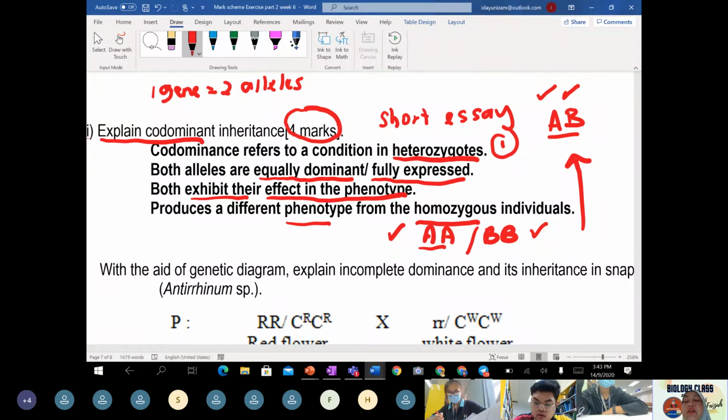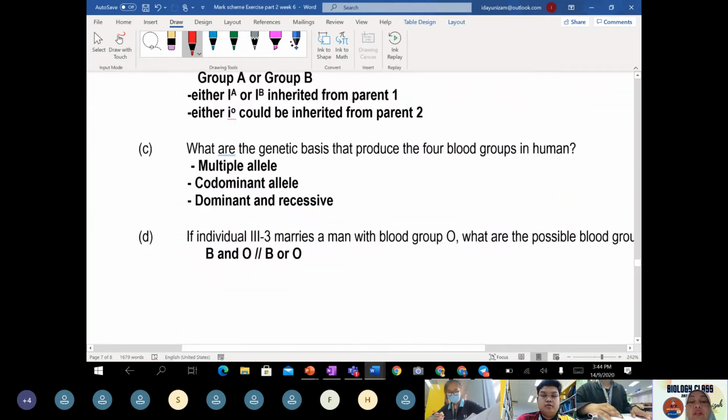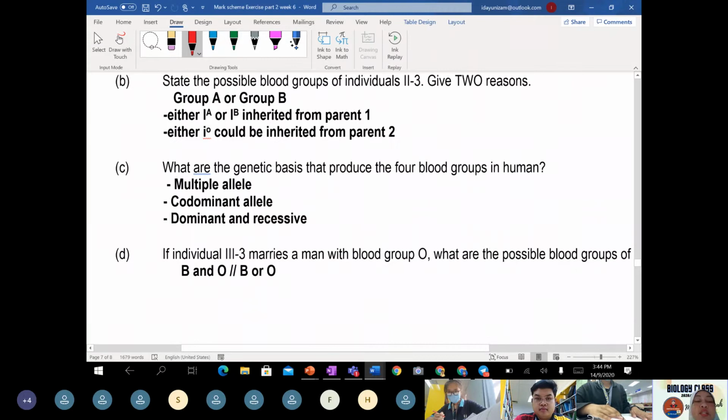Okay, so I think tomorrow morning we are going to discuss a different question again in order to enhance your concept of codominant and multiple alleles, because with this question just now there was a problem. But for this one, question C, part C, you can answer it.